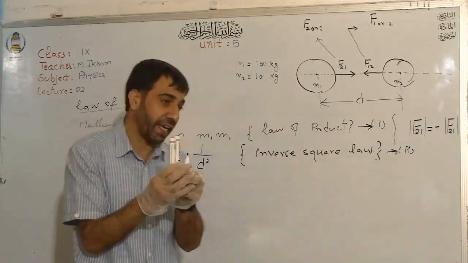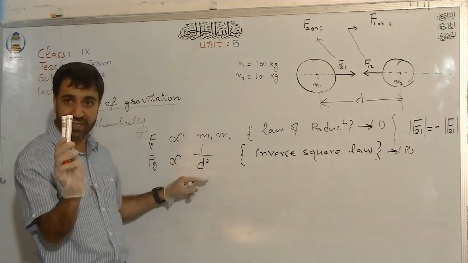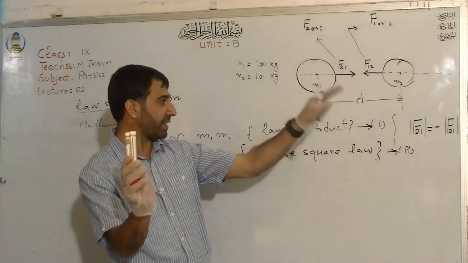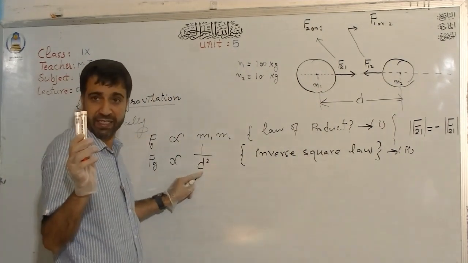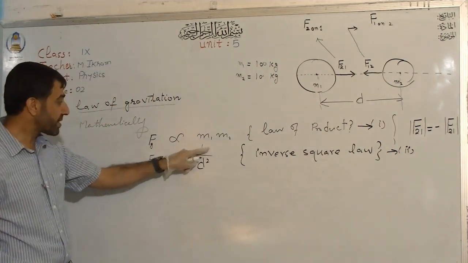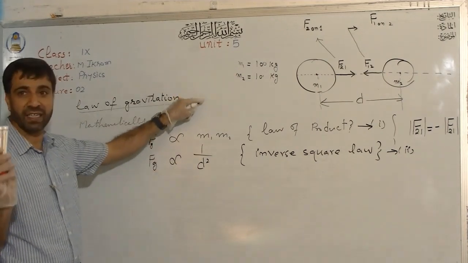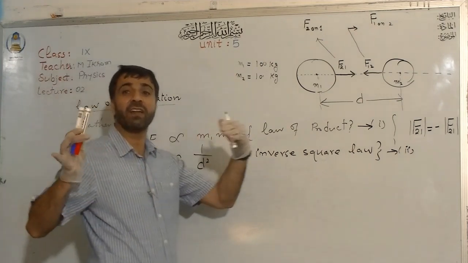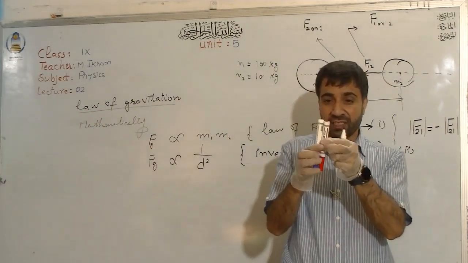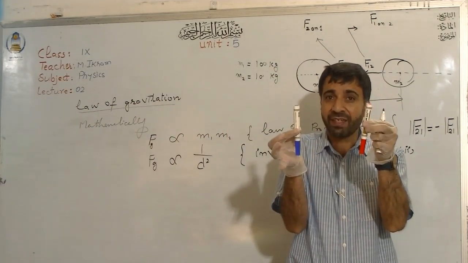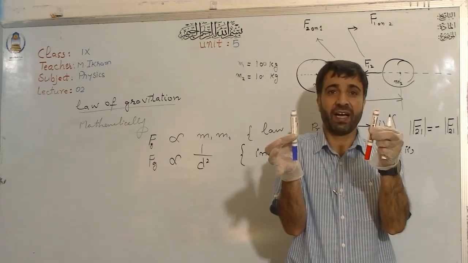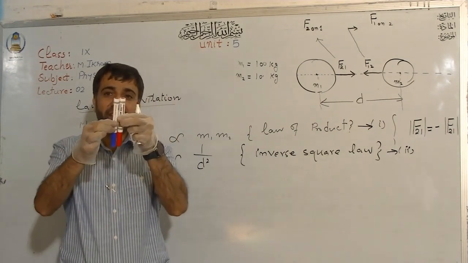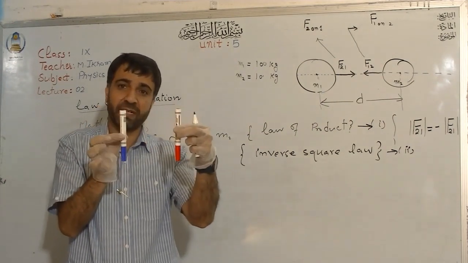If it were not the case, if I just say that the distance between these two objects is 0, then what will happen? Something divided by 0, and definitely the answer will be infinity. What does this mean? That the force is infinitely large. Then will your teacher be able to remove them? Certainly not. The answer is a big no. Now, you see how easy it is for me to separate them.